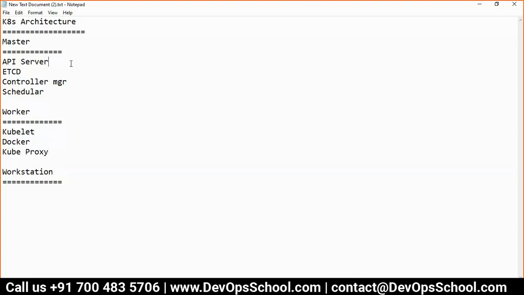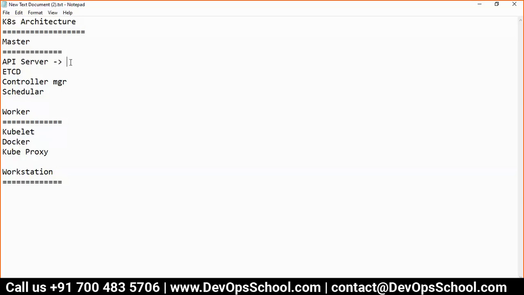Anyone else like to tell me what is the API server? It's just the front end for Kubernetes, to communicate, for example, any CLI. You can call the API server to fire some commands, like get me the list of pods.